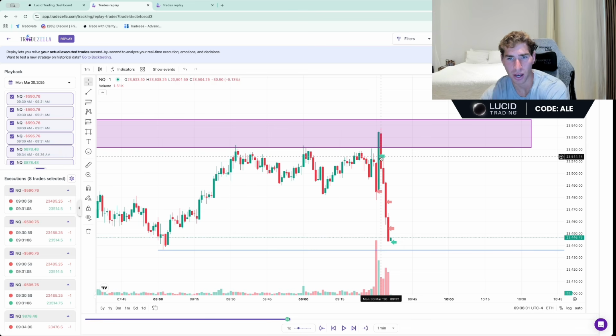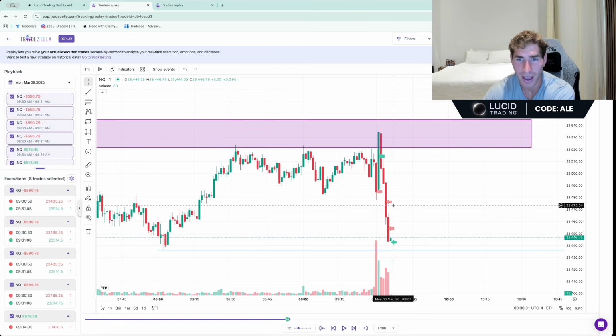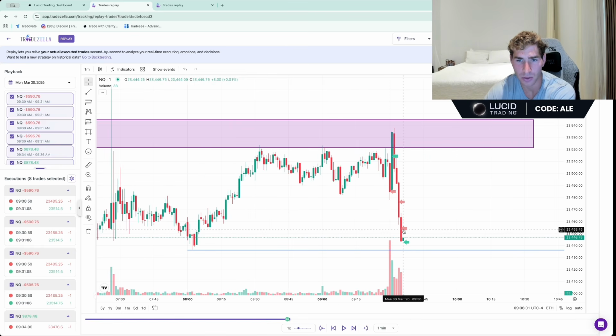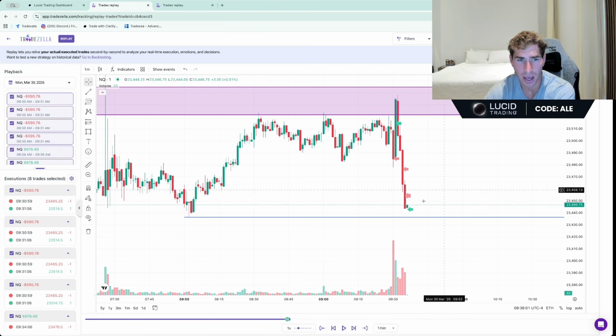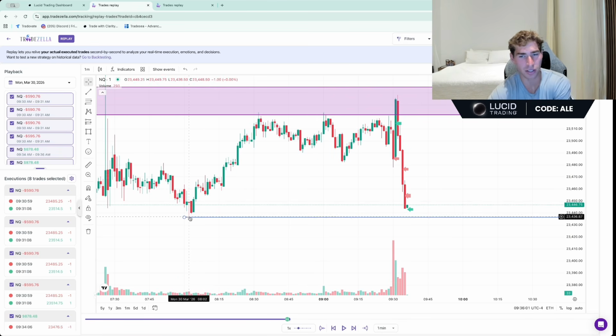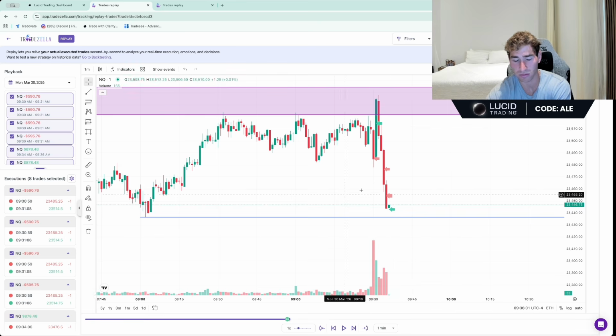I instantly get stopped out. I then re-enter here. Terrible fill, by the way. I shorted up here, and I got filled down here because this candle just dumped lower on the spot. Scaled into my trade right here, and I had my limit order set here to exit, and I think I just exited early. I can't justify this. I don't know what happened here.